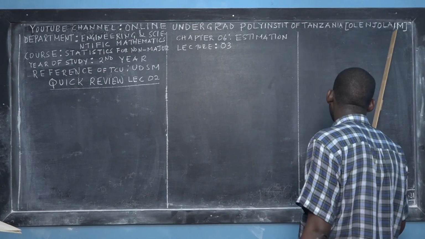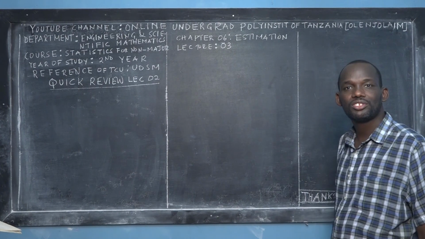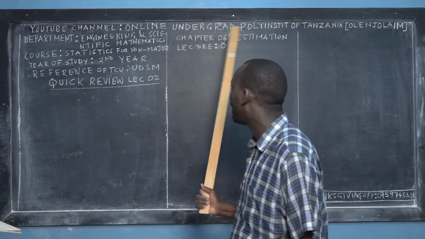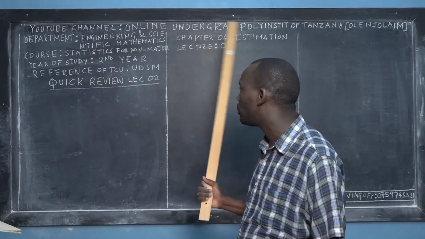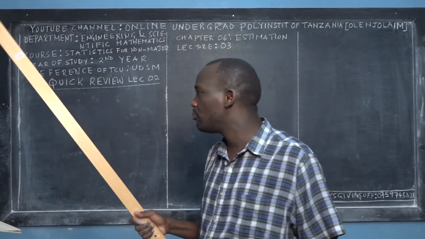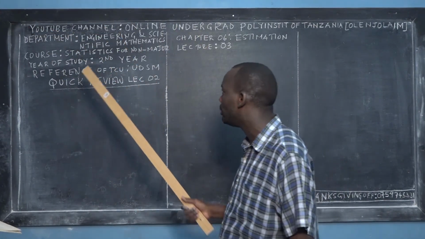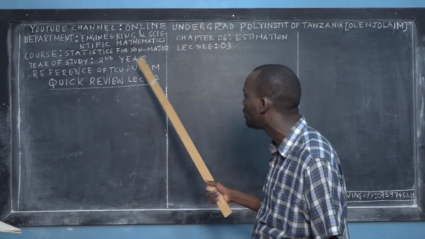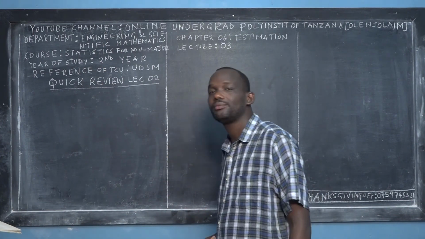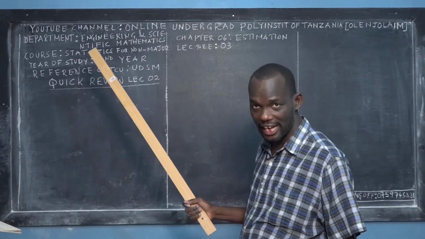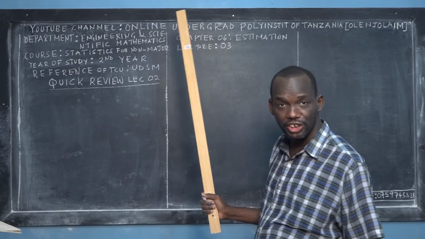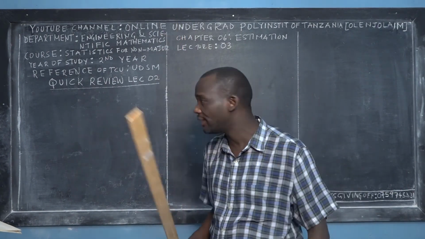In square bracket Olenjolaim. In this online undergraduate polytechnic institute, we have many departments, but one of them is called engineering and scientific mathematics. This is an online undergraduate polytechnic institution, not a physical one, right?